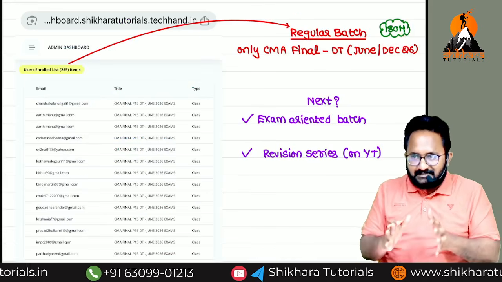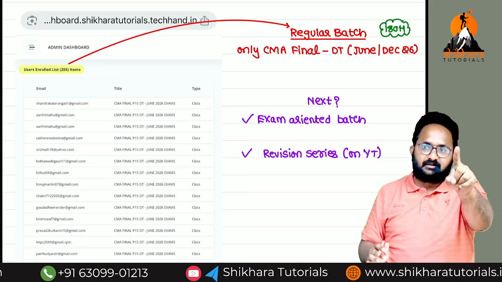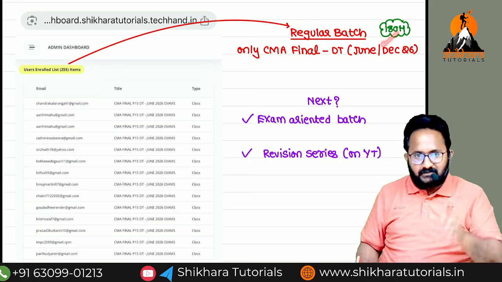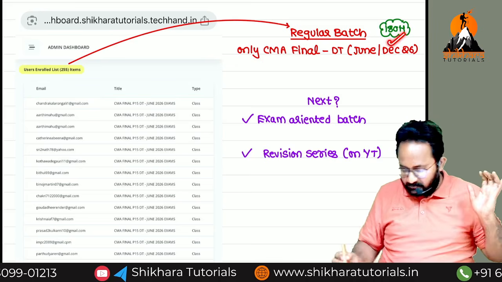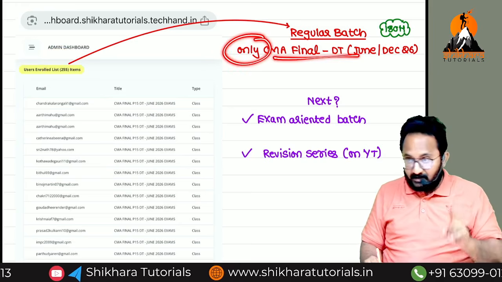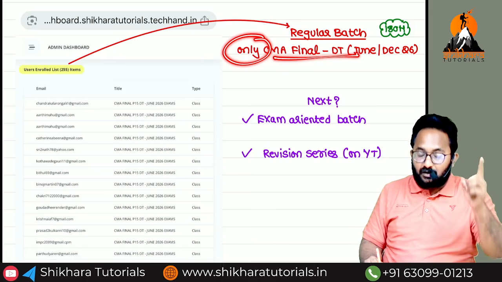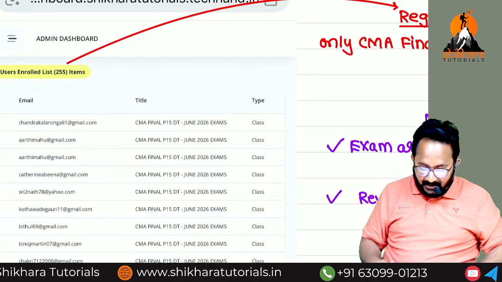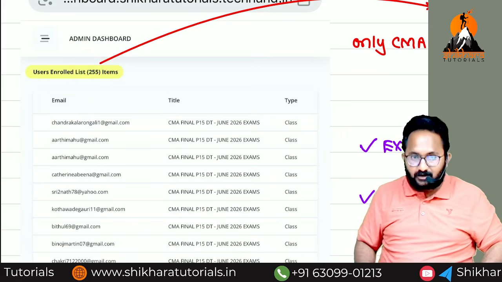If you watch these classes at normal speed and write these notes along with me, one-time preparation will be done. The second time you can practice on your own. That is 180 hours of detailed discussion along with problems including MCQs. So now only CMA Final DT, not group-wise admission, not face-to-face admission, not both groups admission, not combo admission. If a student purchased only DT, we took the data from our service provider TechHand, and we reached 255 admissions.